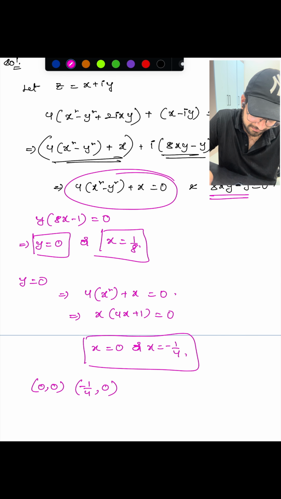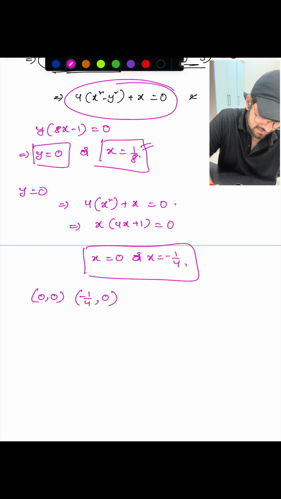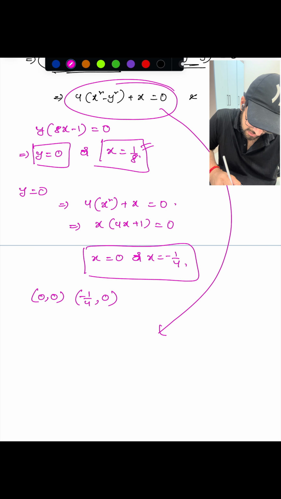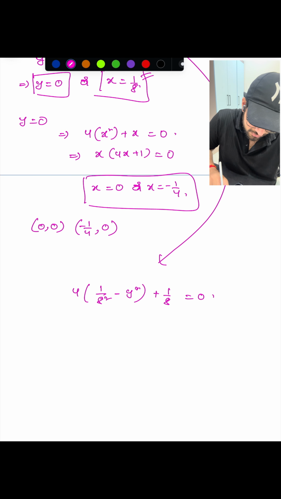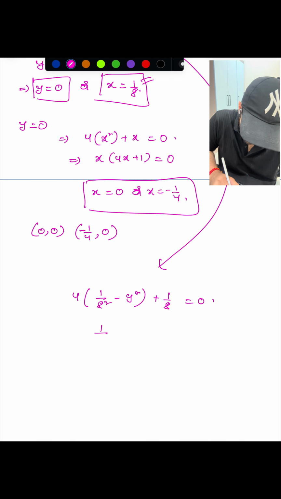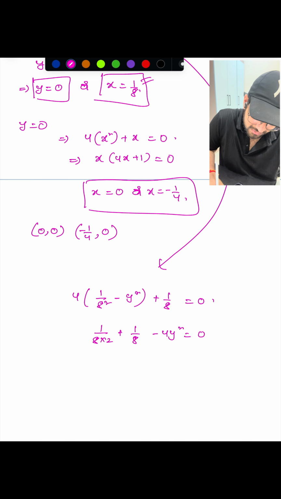Now similarly here, y, x equals 1 by 8 if I am taking here, and if I substitute over here 4 times of 1 by 8 square, right? So 1 by 8 square minus y square plus 1 by 8 equals to 0. So that means 1 by 8 into 2 plus 1 by 8 minus 4y square equals to 0.